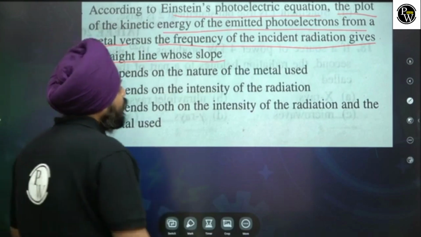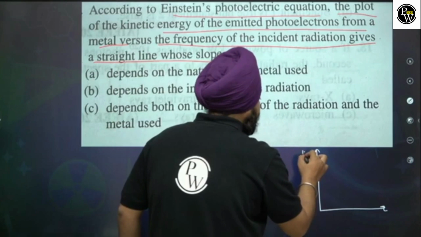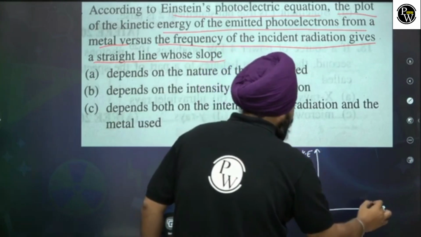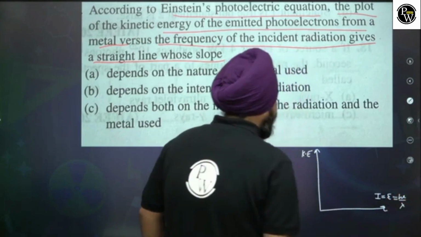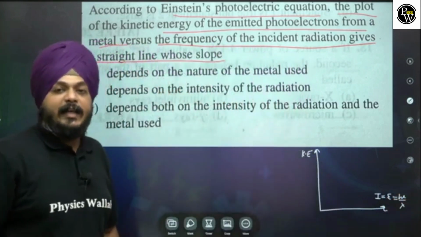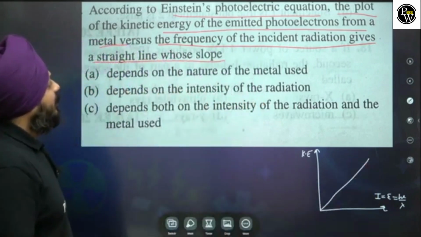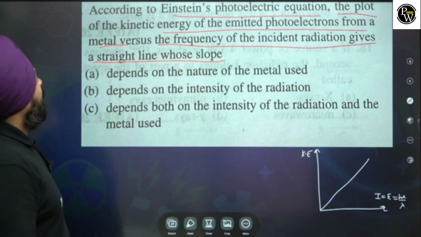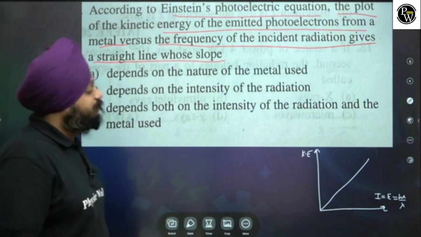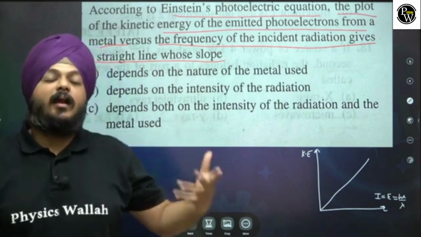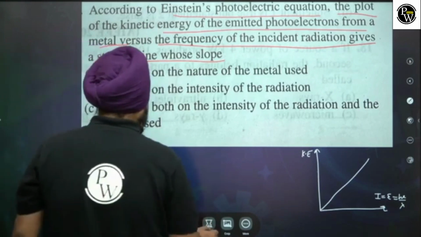The question states the graph of kinetic energy versus incident radiation, where incident radiation is hc by lambda. The graph of kinetic energy versus incident radiation is a straight line whose slope depends on what? Let's give you all some time.